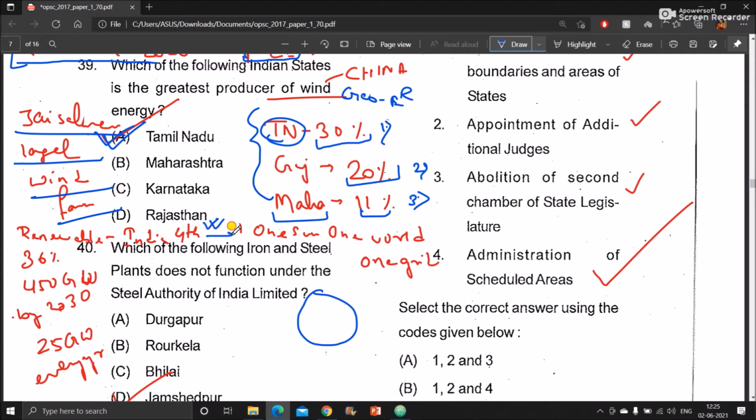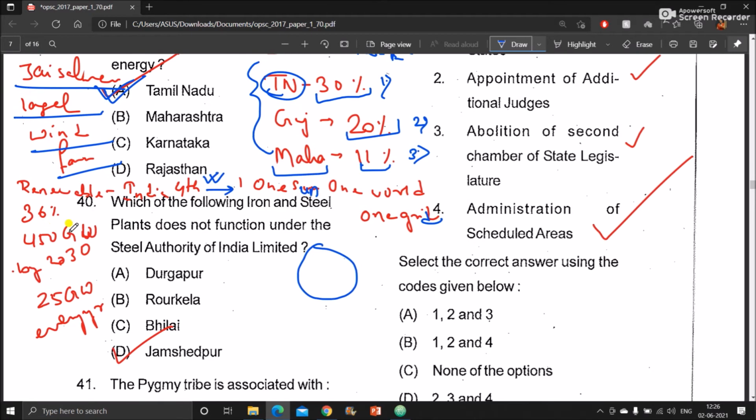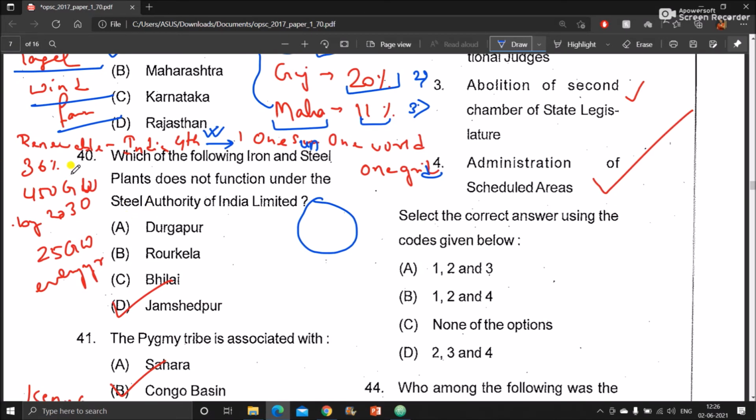And India's motto is One Sun, One World, One Grid. One Sun, One World, One Grid. Under this motto, the renewable energy mission of India is there. And we are targeting to achieve 36% of our total energy consumption through renewable energy, as per our INDC, nationally determined contribution.